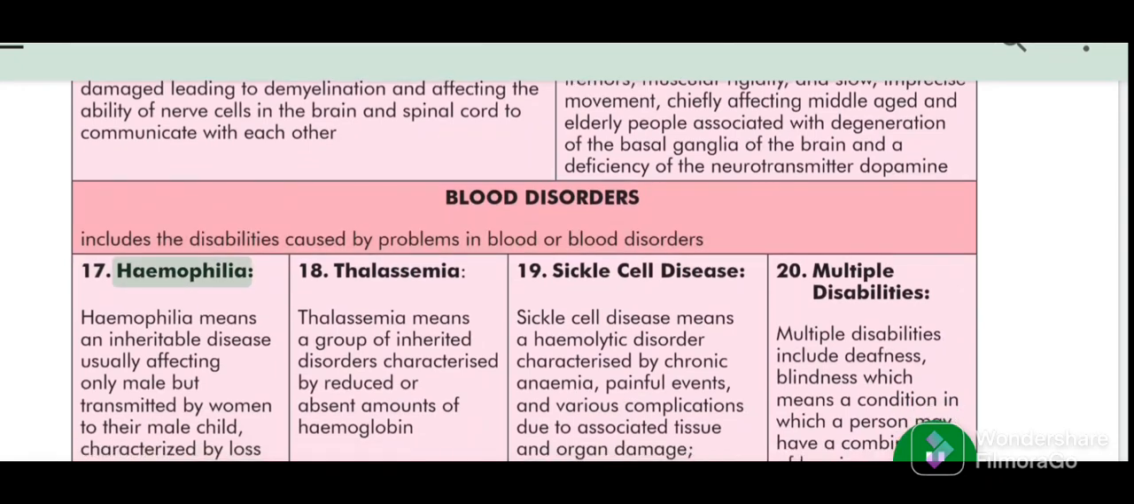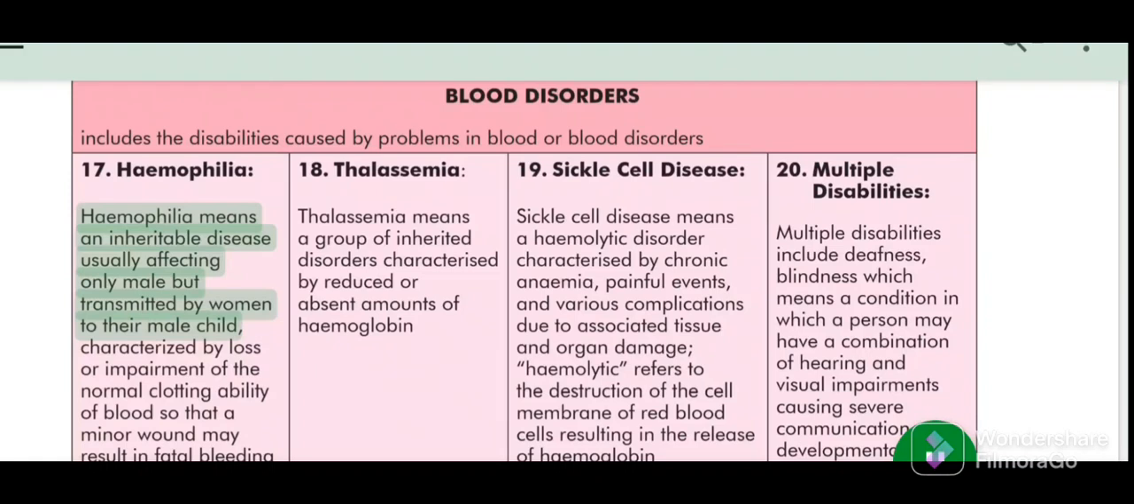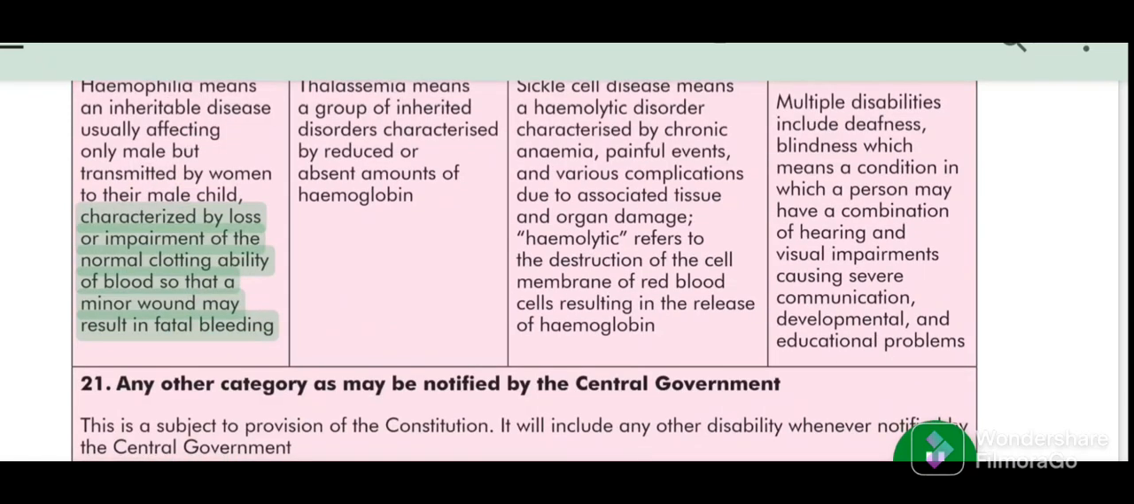17. Hemophilia. Hemophilia means an inheritable disease usually affecting only males but transmitted by women to their male children, characterized by loss or impairment of the normal clotting ability of blood so that a minor wound may result in fatal bleeding.